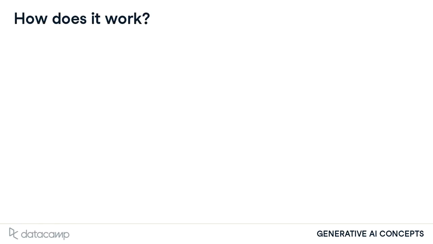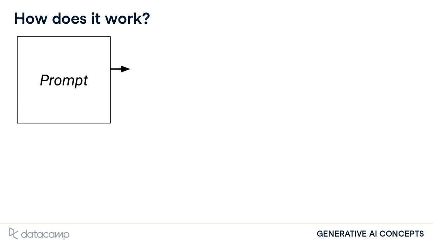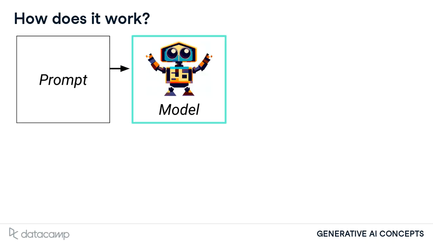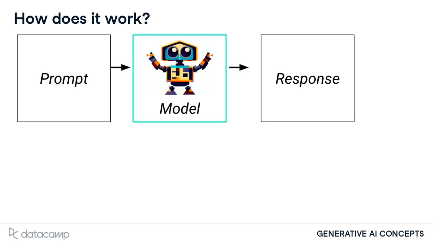So how does it work? A generative AI model takes a prompt as input. A prompt is a piece of data that guides the model to complete its task. The model then processes the prompt to output or generate a response similar to the data it has already seen.